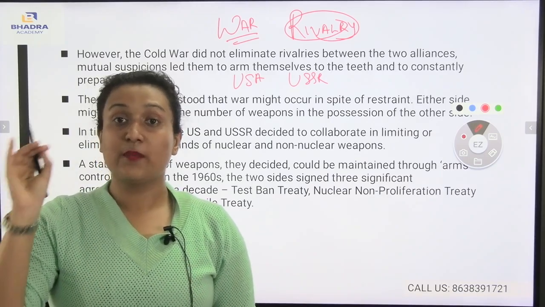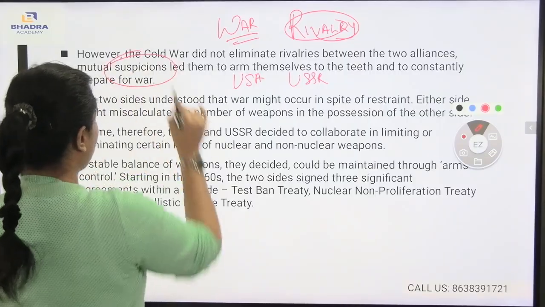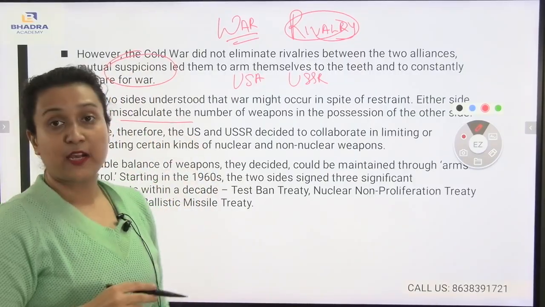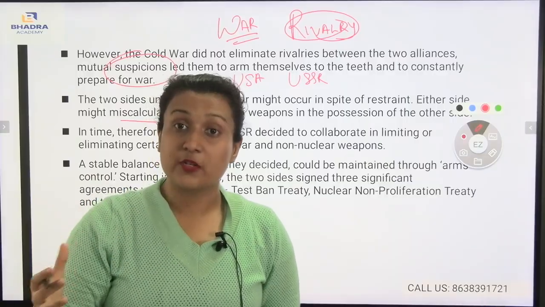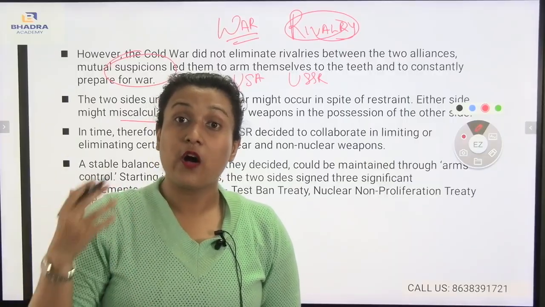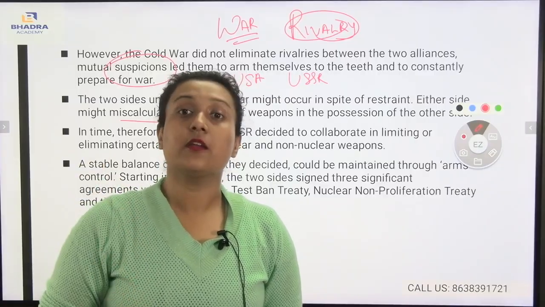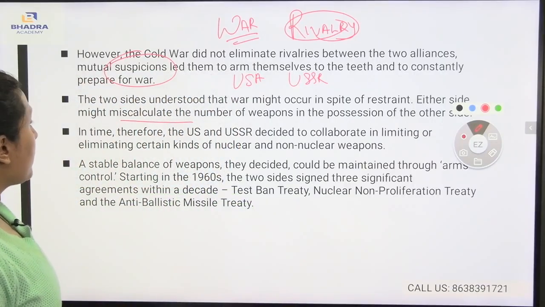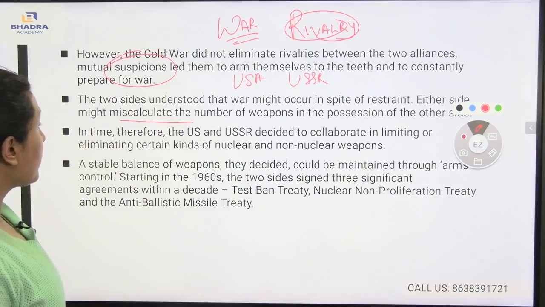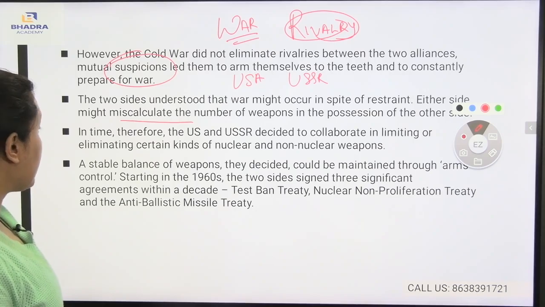This was creating suspicion, and also miscalculations of the number of weapons. So it was a problem among all the countries regarding war, how war affects the people and also the mentality of the government of each country. In time, therefore, the US and USSR decided to collaborate in limiting or eliminating certain kinds of nuclear and non-nuclear weapons. A stable balance of weapons, they decided, could be maintained through arms control.